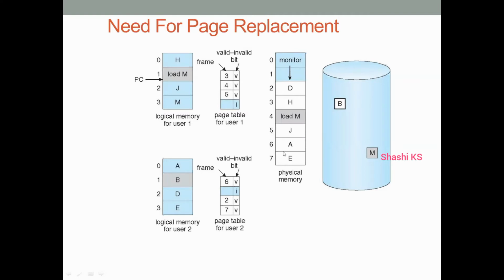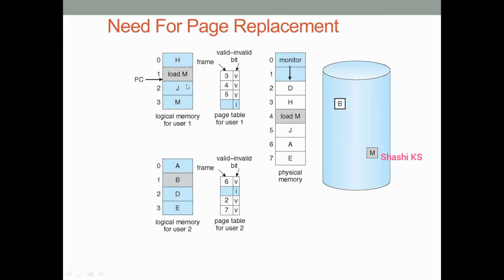In the previous lecture, I told you that if a page is there in memory, its valid-invalid bit will be set to V. So here, consider page H. Page H is there in frame 3, so the frame number for page H is 3 and its valid-invalid bit is set to V. The frame number for the load M instruction is 4, and so for page number 1, the frame number is 4 and its valid-invalid bit is set to V.